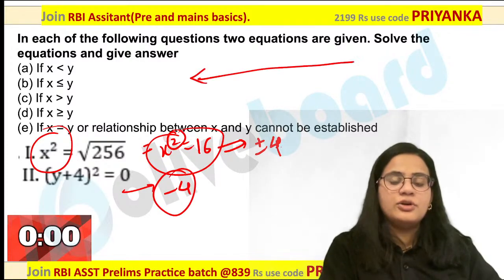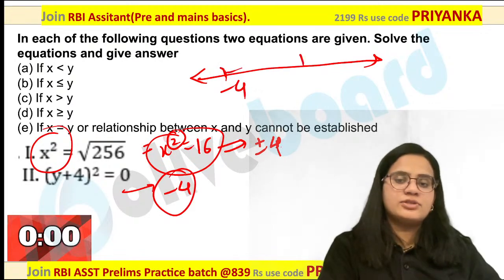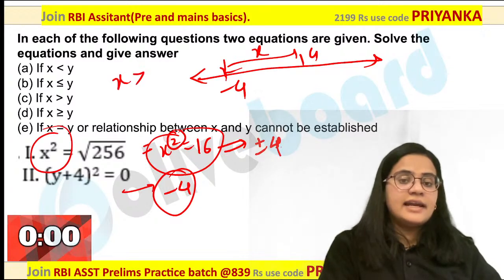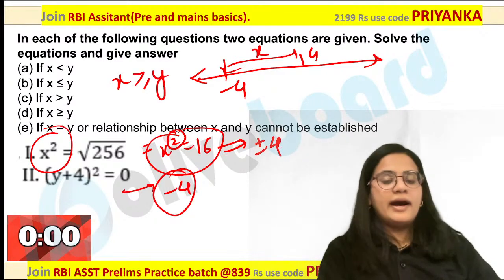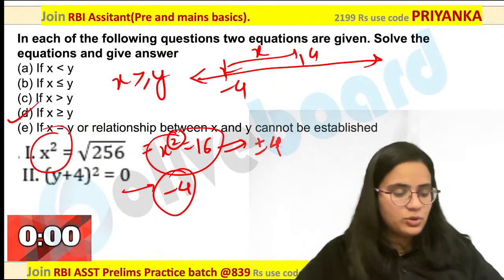So you can check out your roots in this case. This will become minus 4 and this will become plus 4. You are right. So what would be the answer in this? X is greater than or equal to y. What would be your answer over here? X is greater than or equal to y over here.